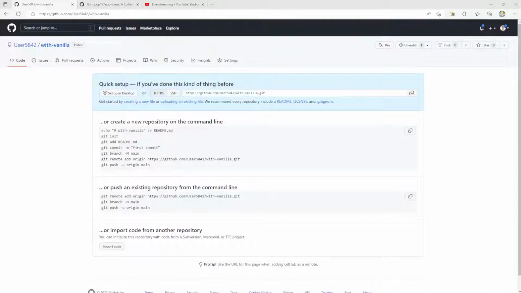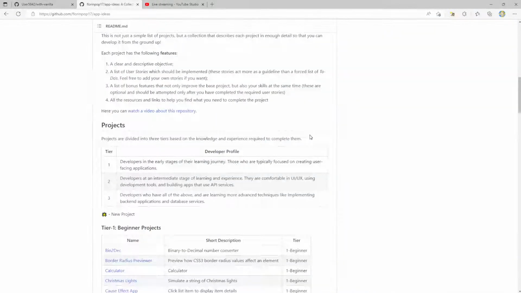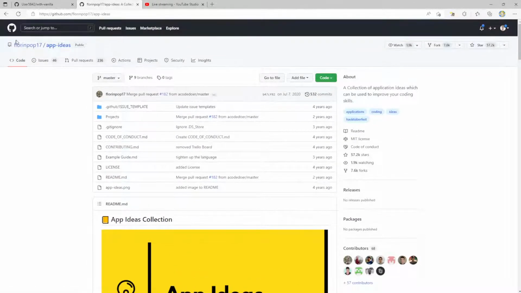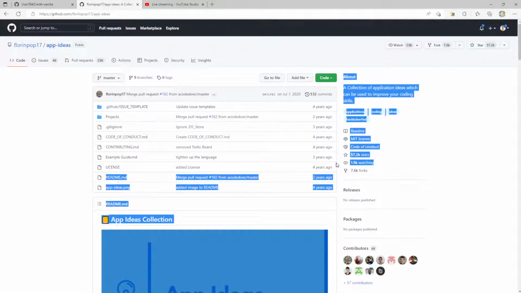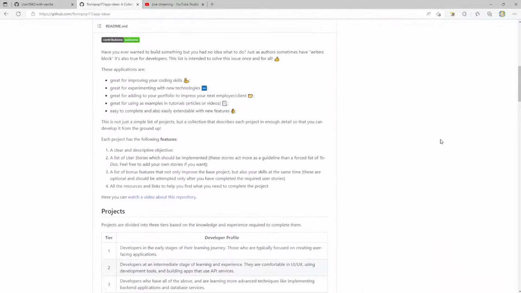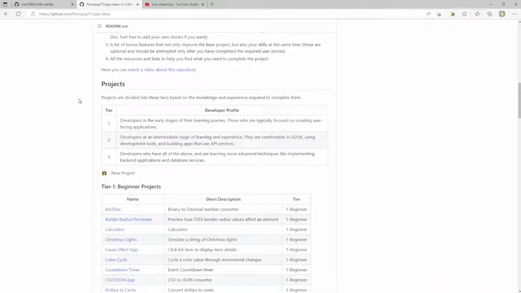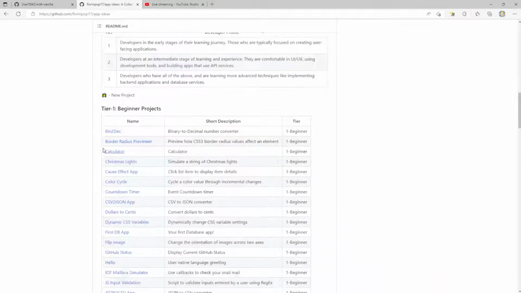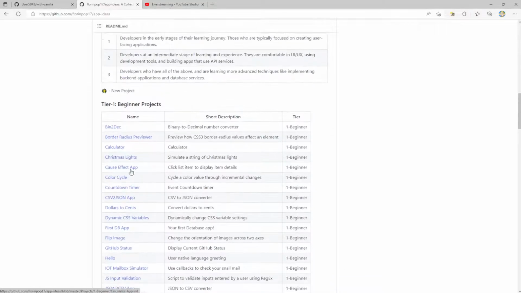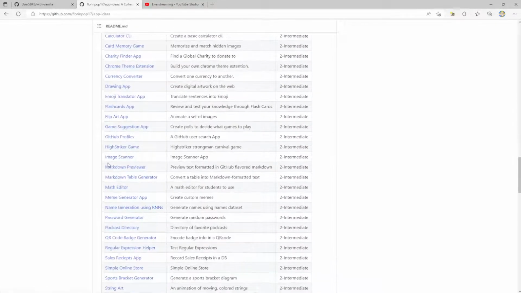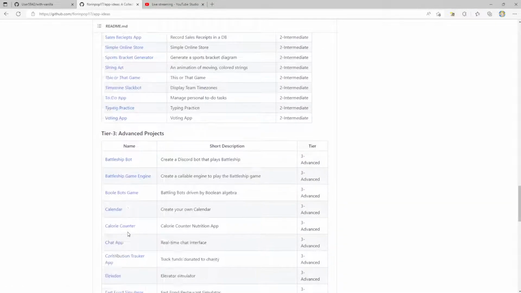Okay, so without further ado, what exactly am I going to be doing? There's this repo called App Ideas by a user called FlorinPop17. And he has taken the time to create this amazing repo. You can see it has many stars. There's a lot of people watching it, a lot of different forks. And what he does is he breaks up all these different projects into different tiers, tier 1, tier 2, tier 3. He has a whole list of tier 1 projects, a whole list of tier 2 projects, and a whole list of tier 3 projects.